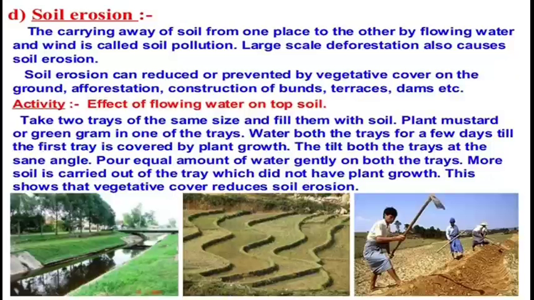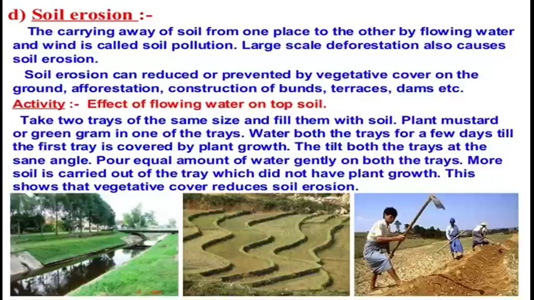Now what is soil erosion? The carrying away of the soil from one place to another by flowing water and wind is called soil erosion. Large scale deforestation also causes soil erosion. Soil erosion can be reduced and prevented by vegetative cover on the ground, afforestation, construction of terraces, dams, etc.